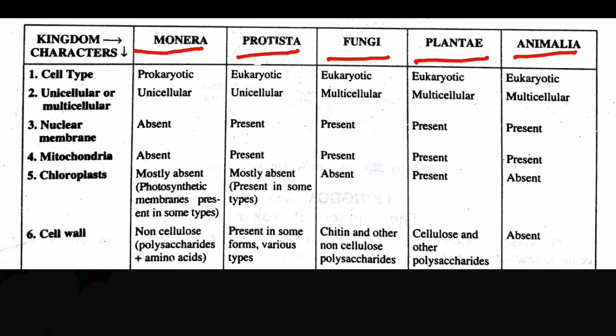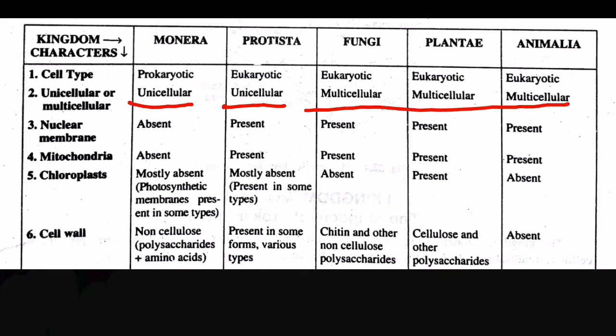The first character here is cell type. In the case of Monera, the cell is prokaryotic and the cells in the other kingdoms are eukaryotic in nature. Now coming to our second category, unicellular or multicellular. The cells in the case of Monera are unicellular, and in the case of Protista these are also unicellular. However, in Fungi, Plantae and Animalia these are multicellular in nature.